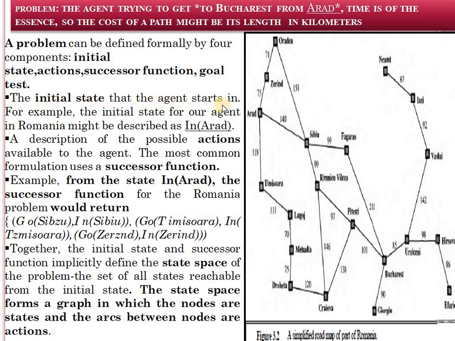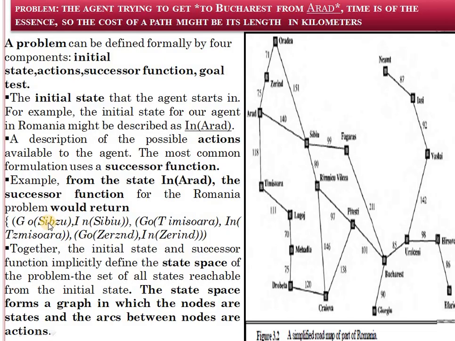Initial state is the state that the agent starts in. For example, the initial state for our agent in Romania might be described as being in Arad. A description of the possible actions available to the agent. The most common formulation uses the successor function. Example: from the state in Arad, the successor function for the Romania problem returns go to Sibiu.